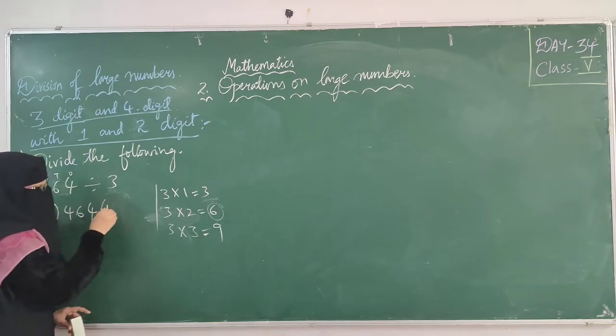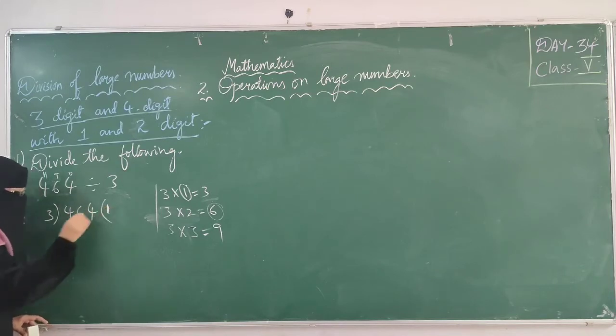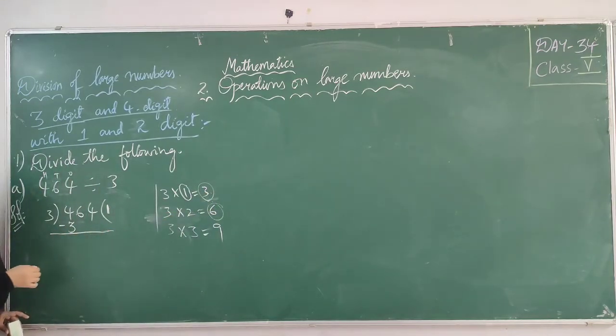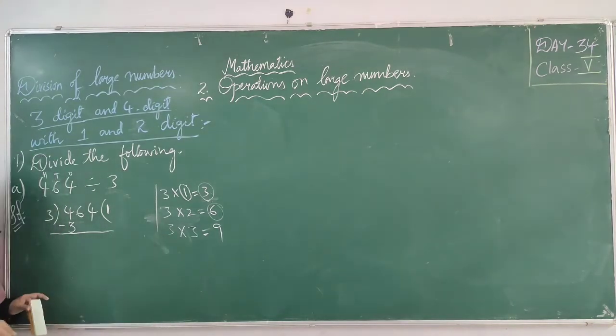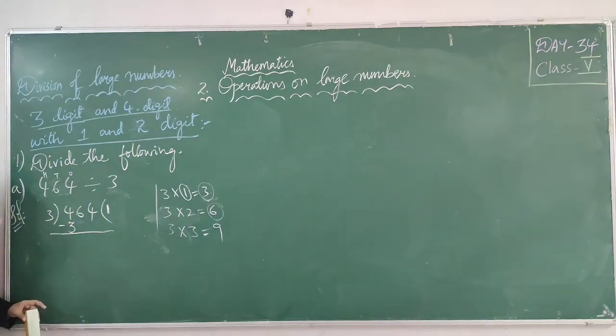3 ones are 3. See, we have to write this multiplier here in the quotient place. We have to write the product below the dividend. The result of multiplication is the product, right? Now, in multiplication, after multiplying two numbers, what did we do? We did addition, right? Here in division, after dividing some numbers, whether 2, 3, 4 or 5 digits, we have to do subtraction. Remember this, don't do addition, it is wrong, because in division we have to do subtraction. Okay, let's do our subtraction.